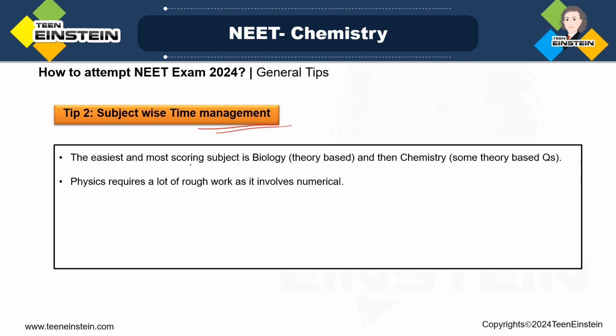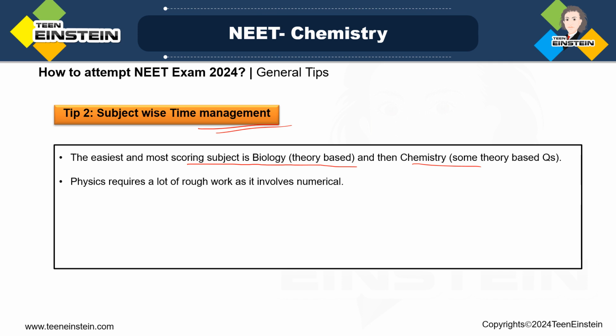The easiest and most scoring subject is biology because it is mostly theory-based questions, and you hardly have to do any numericals. Then chemistry has some theory-based questions and you also have to solve some numericals. It is mixed type. And physics requires a lot of rough work, so it involves numericals.